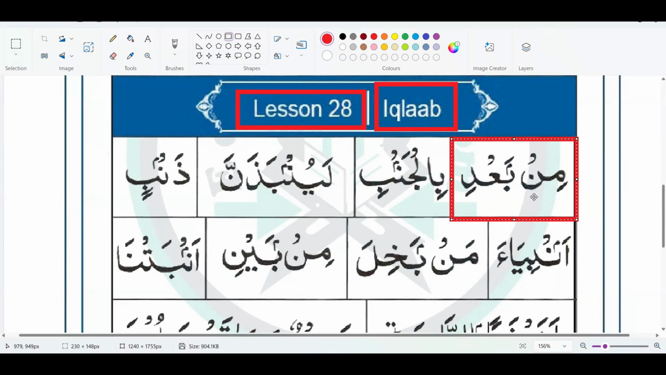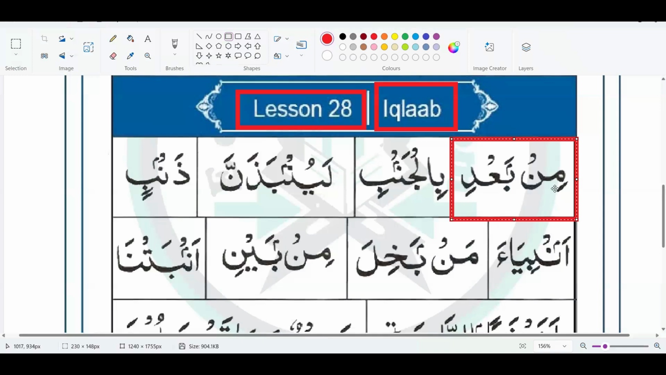Whenever we have ba after noon sakin or tanween, we just convert the noon sakin or tanween into meem. You can also see the small and tiny meem is written on the top of ba. This is the indication that we have to apply the iqlab here, and this is the easiest tip for you as well. Whenever you see the tiny meem, you know that you have to convert. So you don't need to remember the rule. Whenever we have meem, we just need to convert.